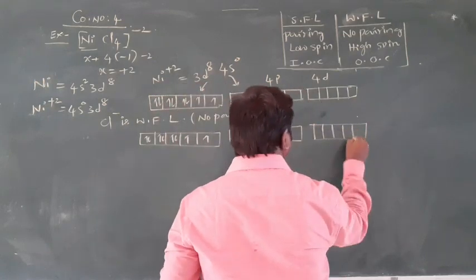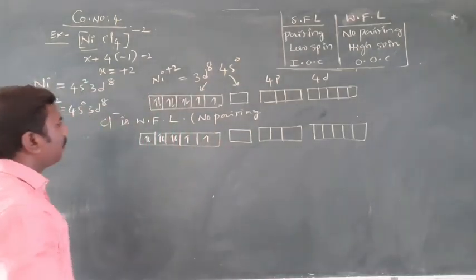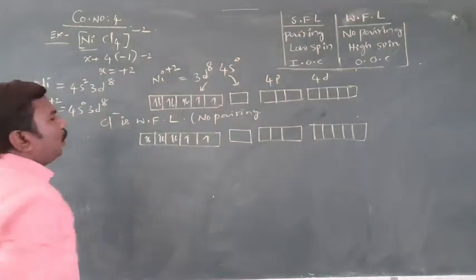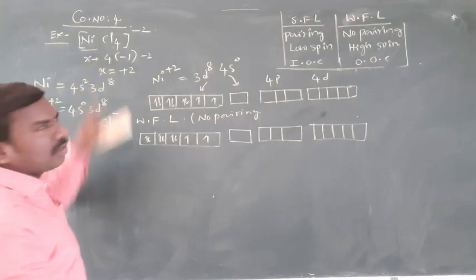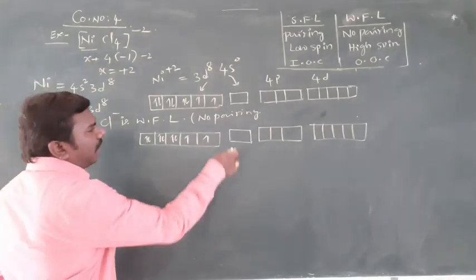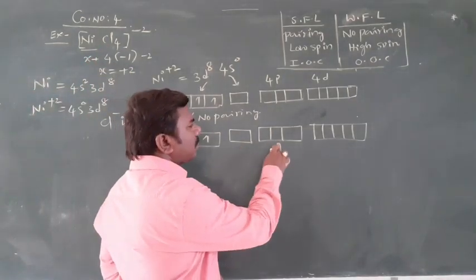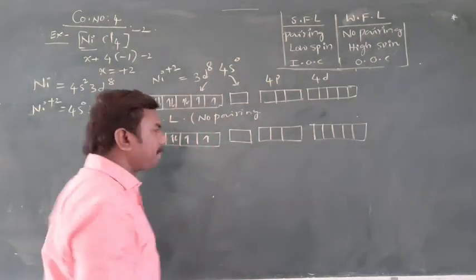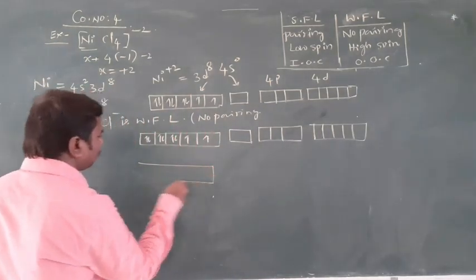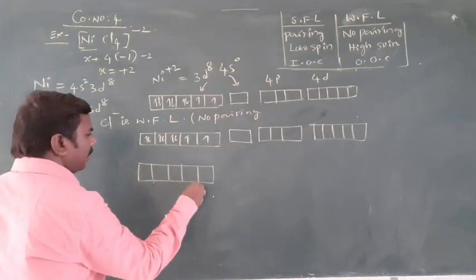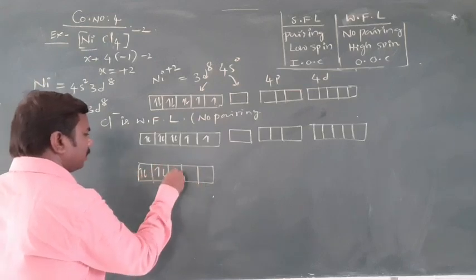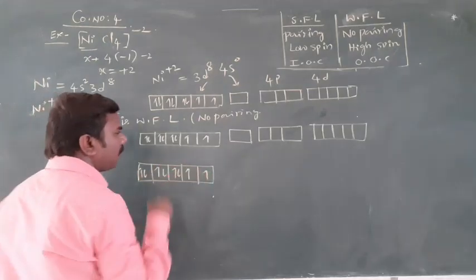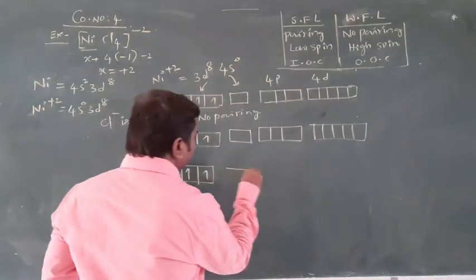No change, right? Then no pairing. How many ligands are there? Totally 4 ligands. 4 ligands donate electrons to these 4 orbitals. This will be as it is, remains the same configuration.